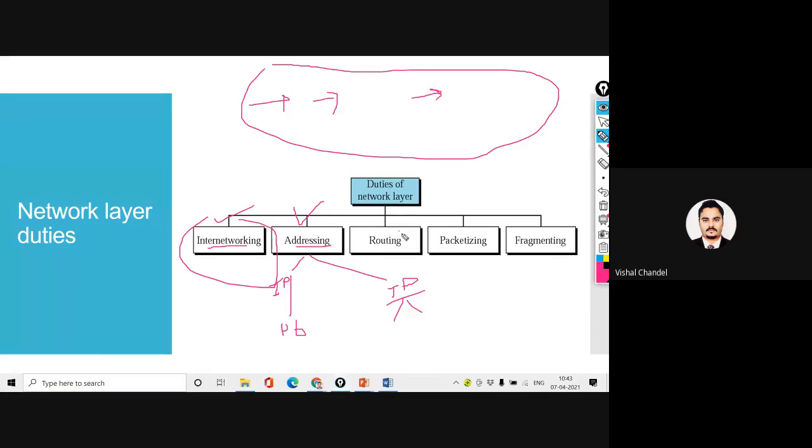Now in the third level, we call the routing. So if the structure is clear, if the addresses are clear, now we are going to find out how easily we can find the best path. So to find the best path in the network on the basis of internet working and on the basis of addressing, we are following the term that we say routing. Is it clear? So let's discuss the third very important, or we call the core service of the network layer, that we say routing.